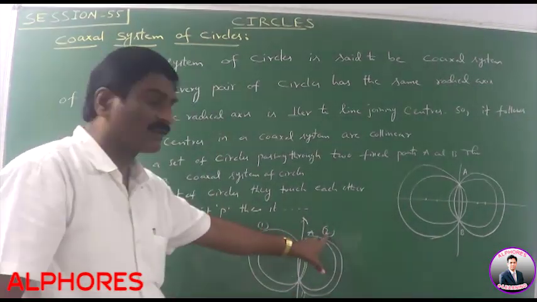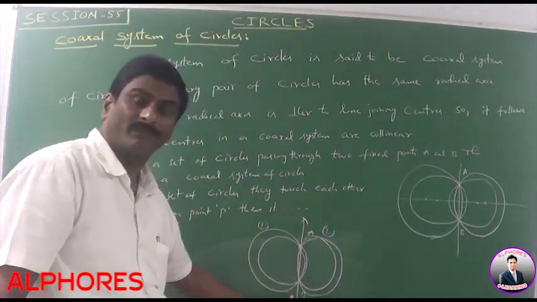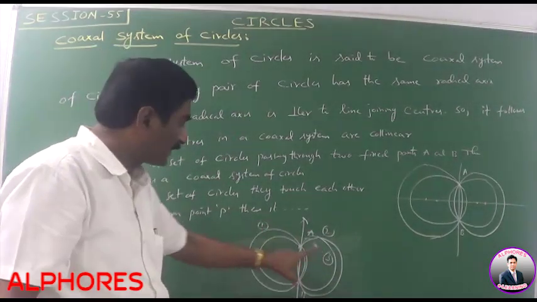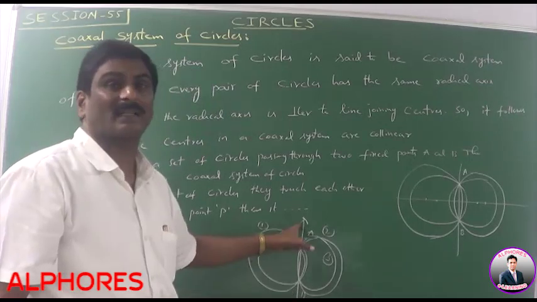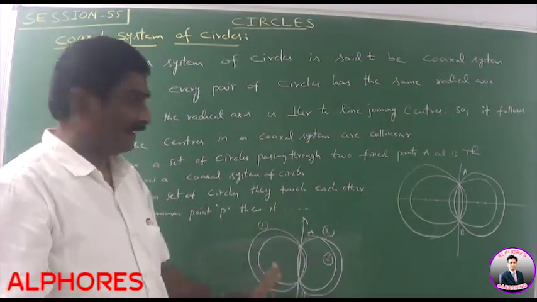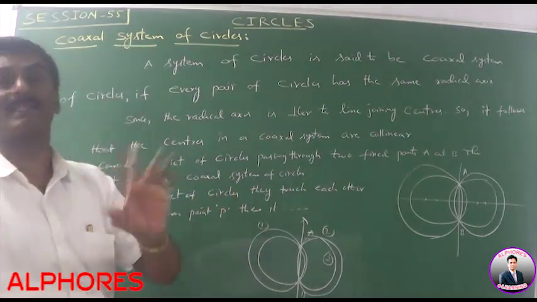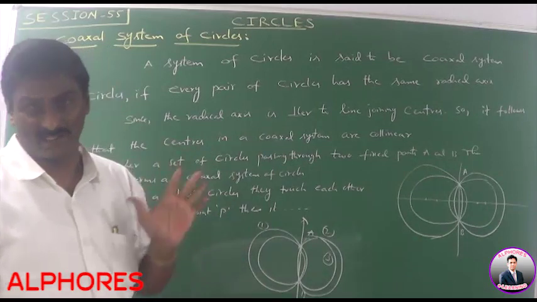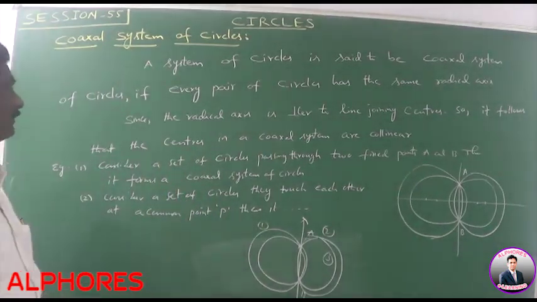What is the radical axis of 1 and 2? The same line AB. Suppose this is a third circle. What is the radical axis of 1 and 3? The common chord, which is AB. So every pair of circles has the same radical axis. This system is said to be a coaxial system of circles. Please note this point.